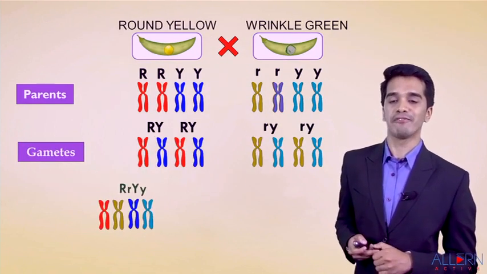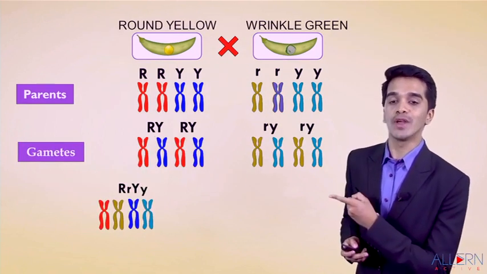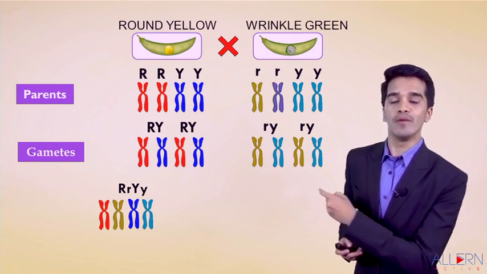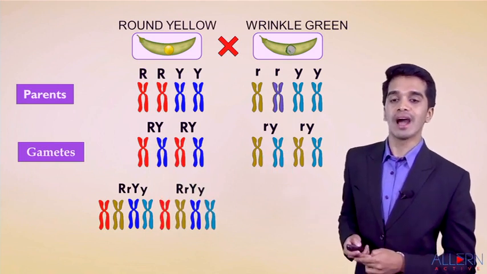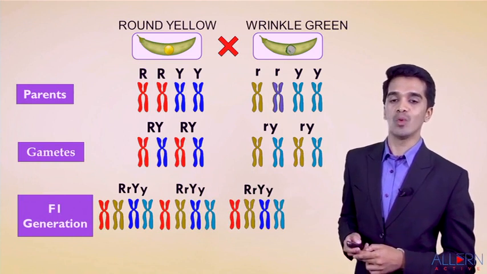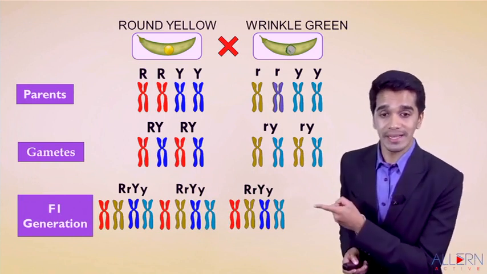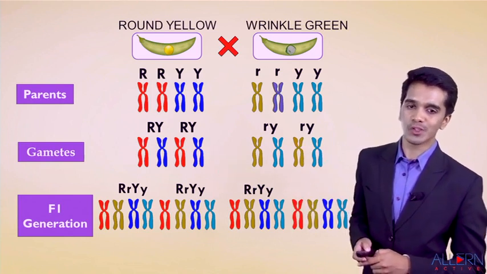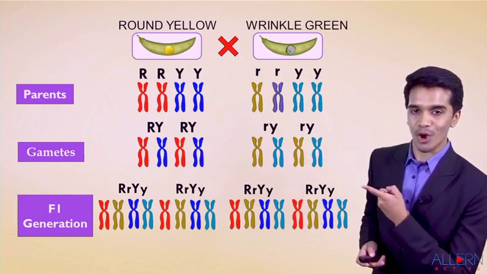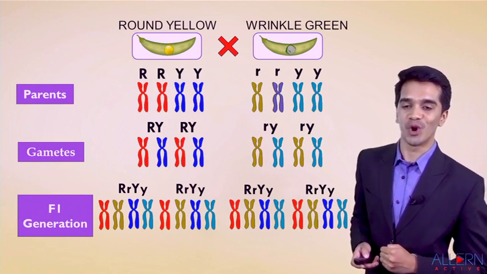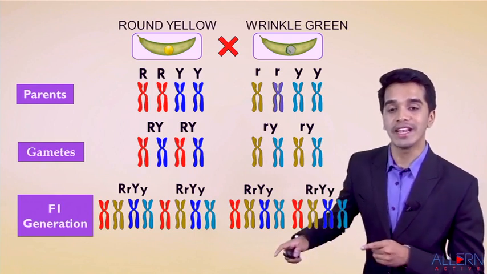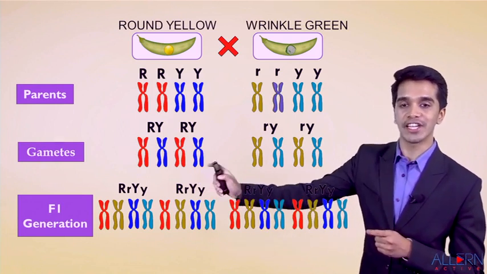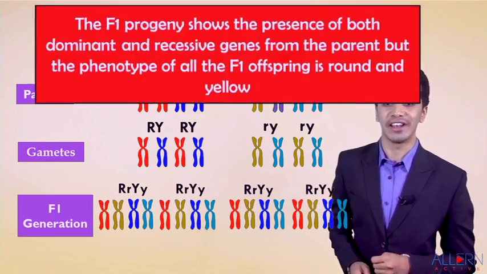So let us study the F1 generation. Capital R with small r, capital Y with small y. Capital R with small r, capital Y with small y. Capital R with small r, capital Y with small y. And the last one is capital R with small r, capital Y with small y. Now Mendel named this generation as what? F1 generation. That means first filial generation.